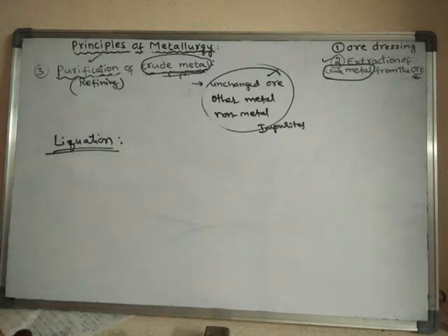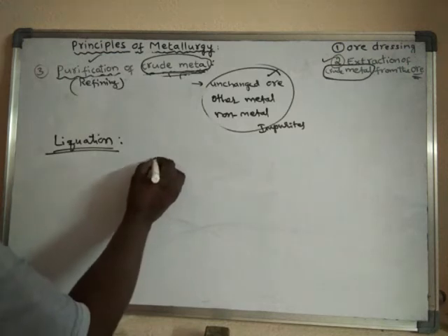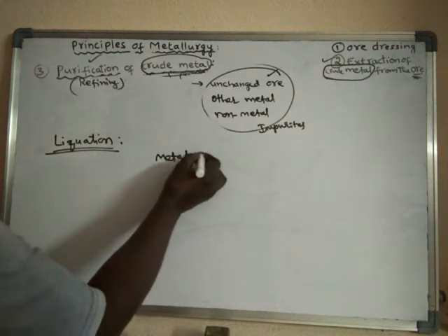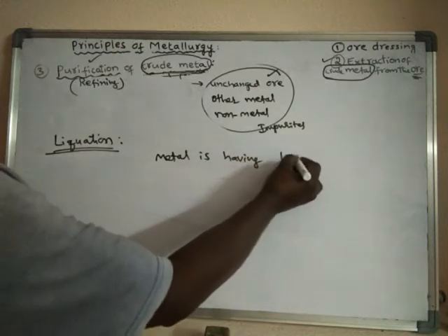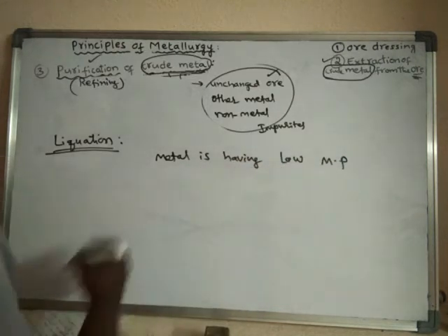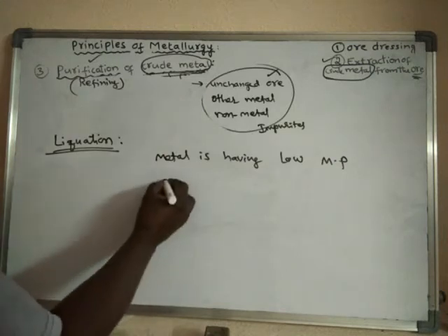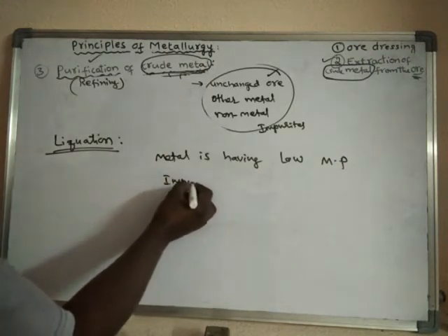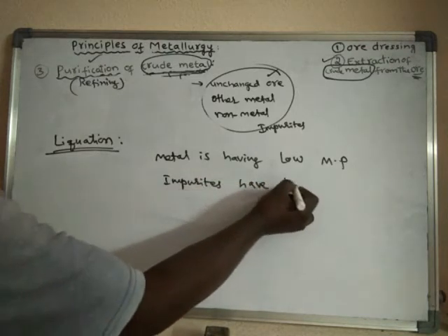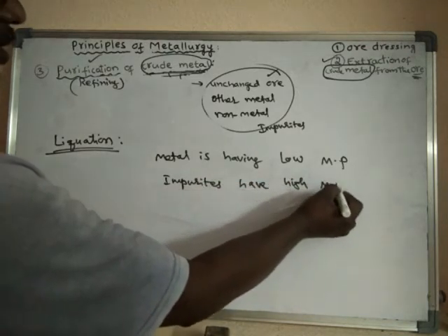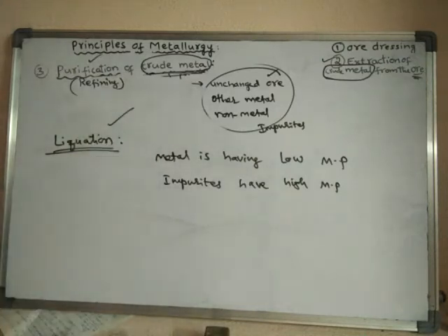This method is used when the metal has a low melting point and the impurities have a high melting point. This liquefaction method is used.